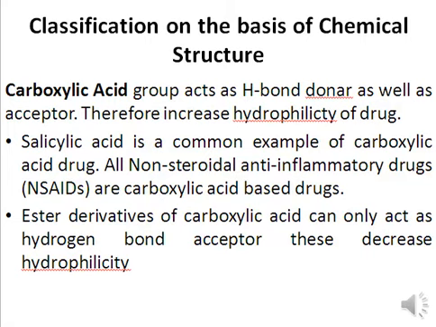However, if you want to decrease the hydrophilicity of a carboxylic acid drug, you can convert it into an ester. Ester derivatives are only hydrogen bond acceptors, not hydrogen bond donors. So when you convert a carboxylic acid into an ester derivative, you can decrease the hydrophilicity of the drug.